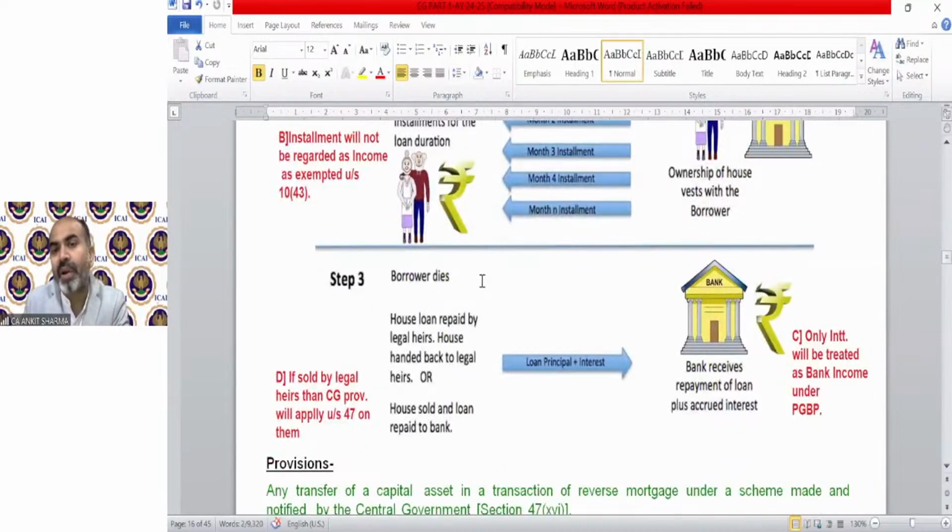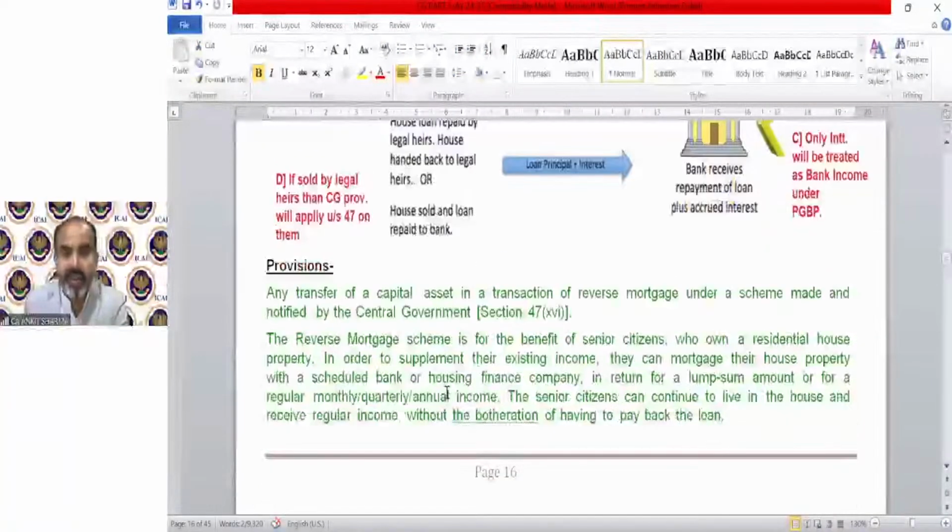Step 3, the borrower dies. The house loan is repaid by the legal heirs, the house is handed back to the legal heirs, or the house is sold and the loan repaid to the bank. The bank receives repayment of the loan plus accrued interest, and only the interest will be treated as bank income. Clear? These are the provisions in the theoretical part. You can go through it and read the provisions. If there is any confusion, I will explain to you.